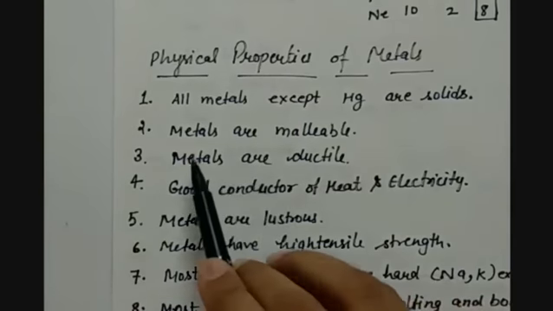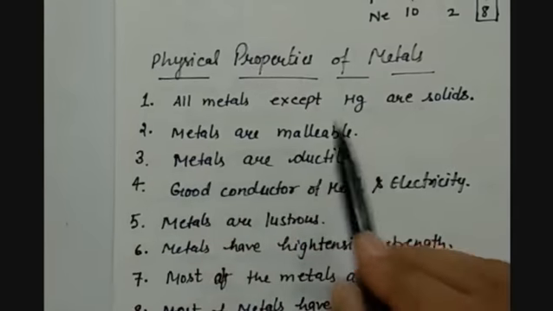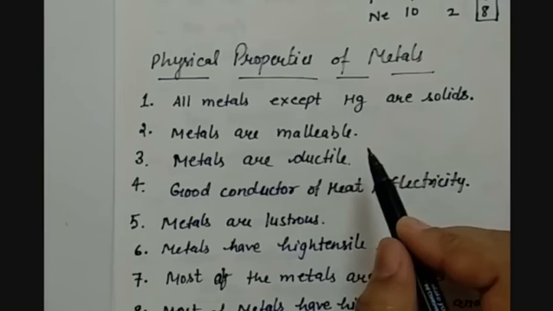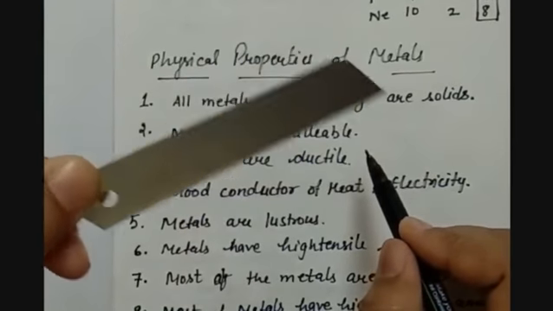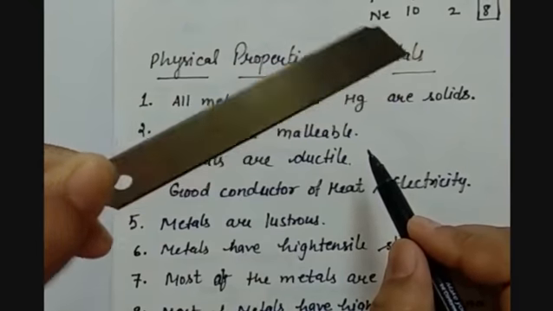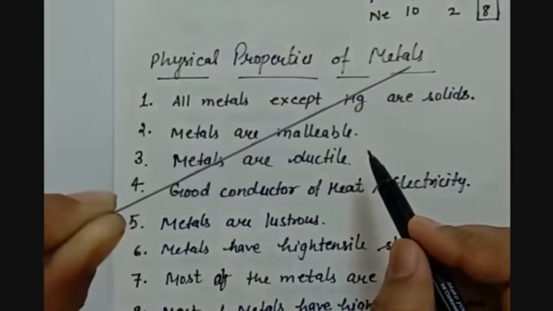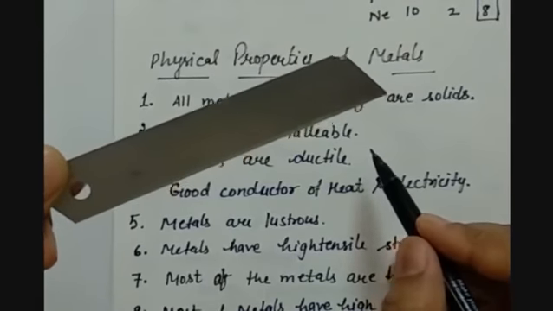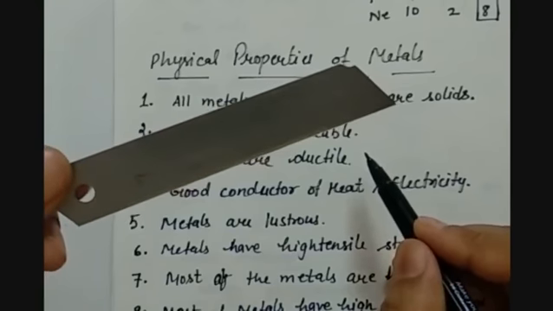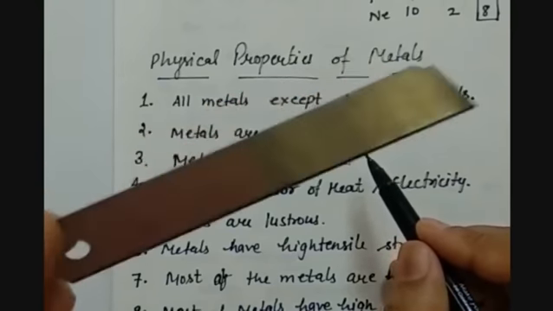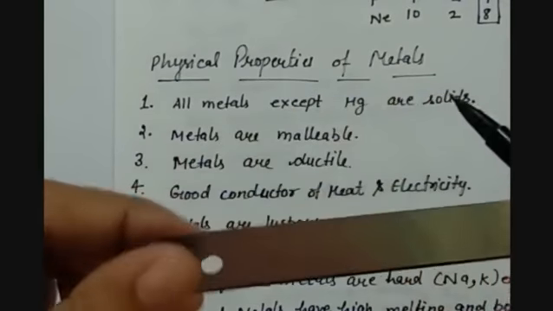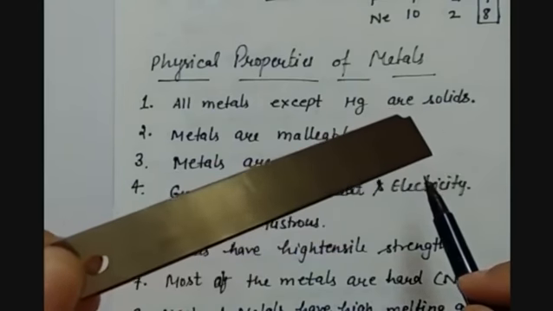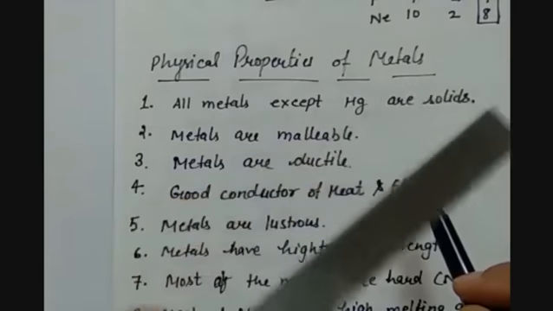The second property is that metals are malleable. Here malleable means they can be beaten into very thin sheets, like you can see this. Just see the thickness. Some of the metals are highly malleable, for example gold and silver. They can be hammered and beaten into very thin sheets so that they can be utilized to make different things. Like this, you can see.